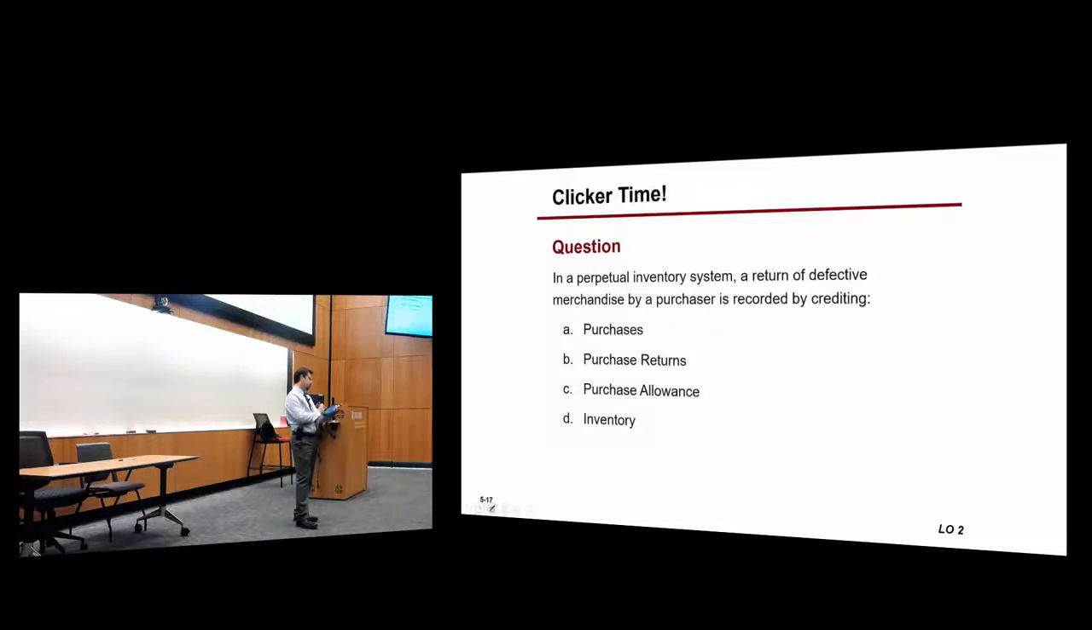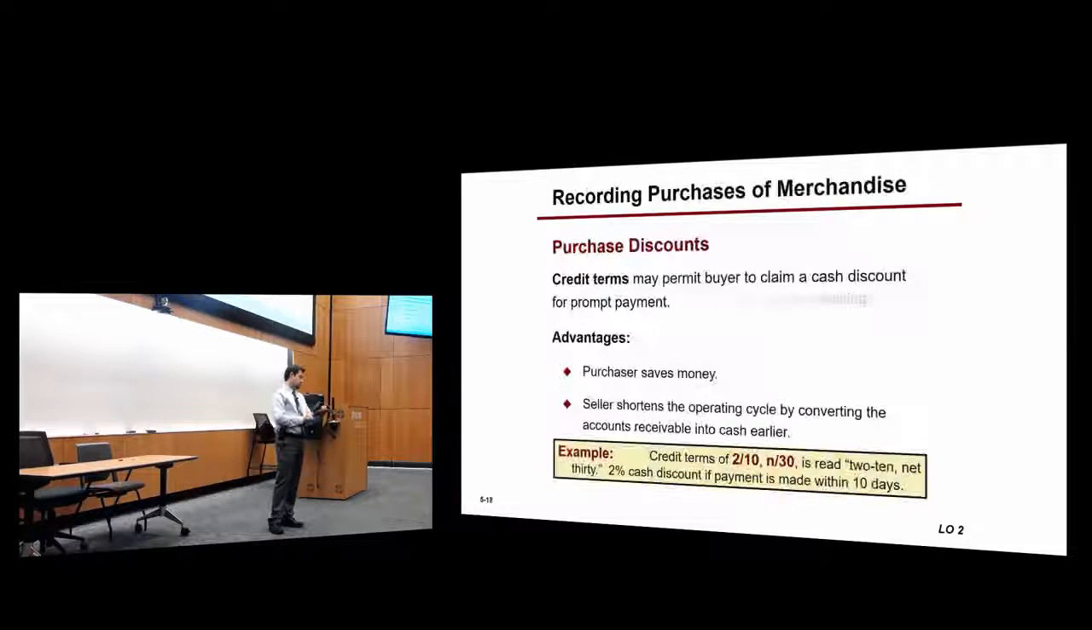Okay. So in a perpetual inventory system, when you return a defective product, what will happen? This will be recorded, this will decrease your inventory. So you credit inventory. Okay? Now, purchase discounts.